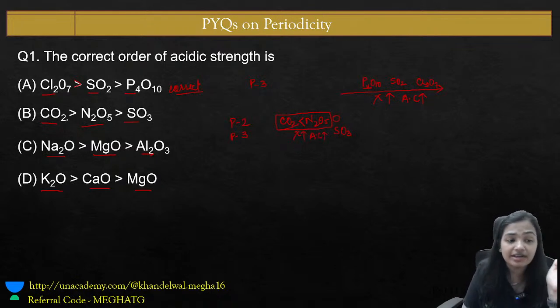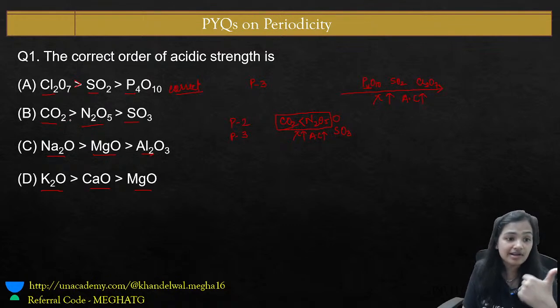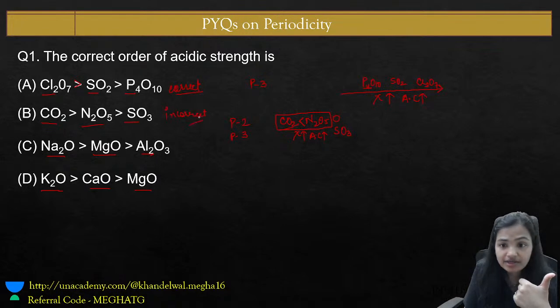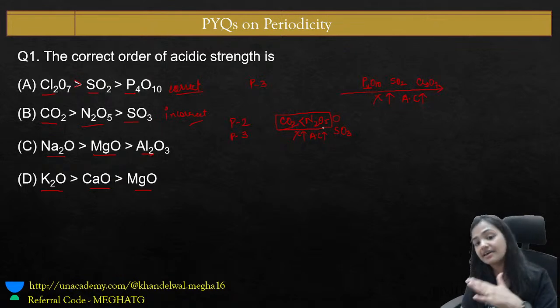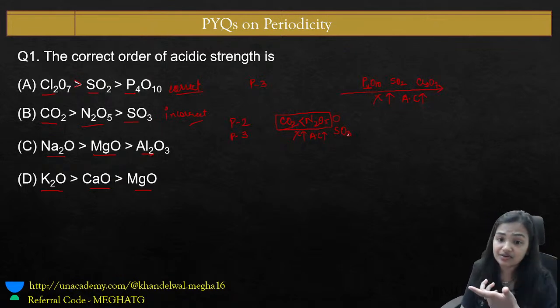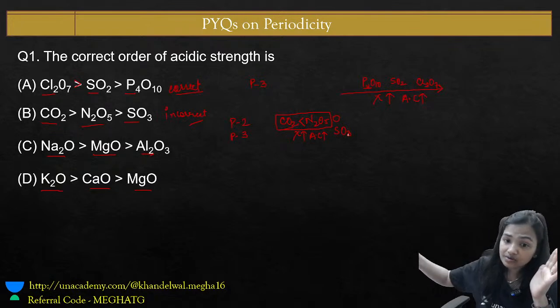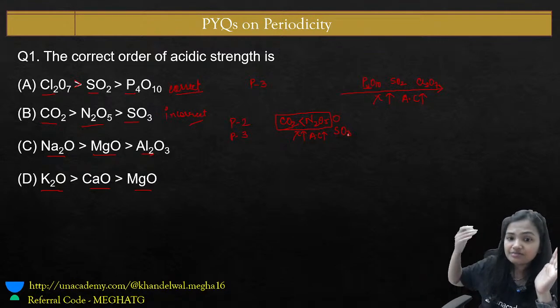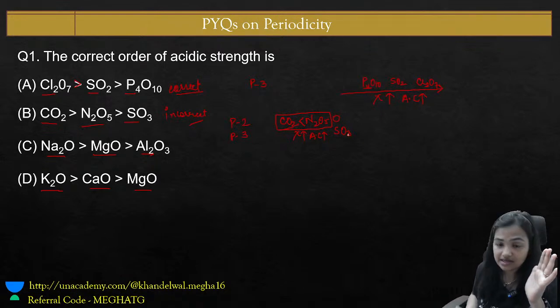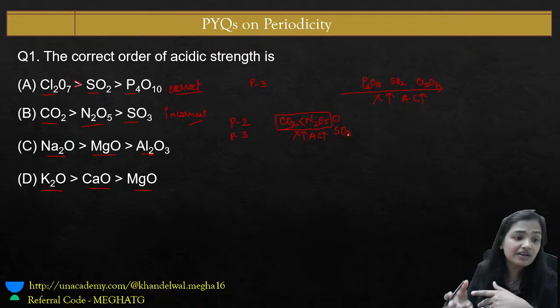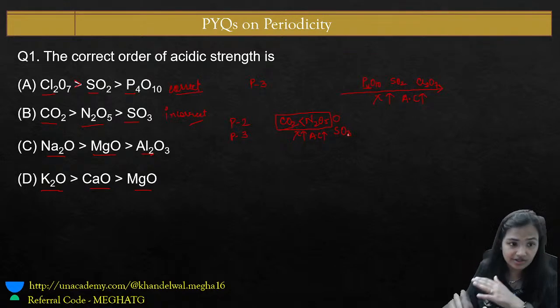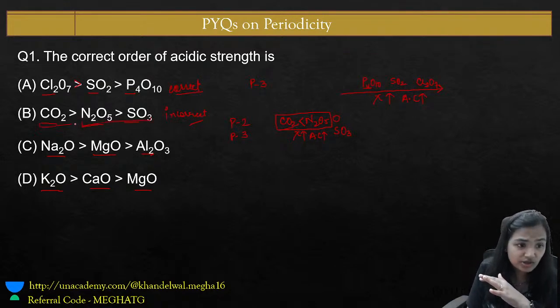Is the NO2 more acidic than CO2? No, as per this option. So this is incorrect. And if you ask me, ma'am, what about sulfur? Sulfur belongs to period number 3 and nitrogen belongs to period number 2. So as we go down the group, the size increases, the electronegativity decreases. So here N2O5 itself will be more acidic than that of the SO3. So this order was right, but this order was wrong.